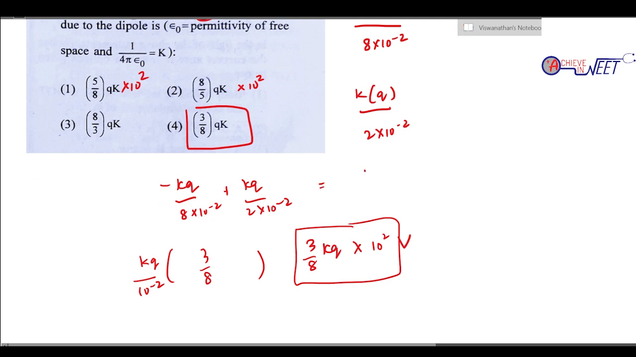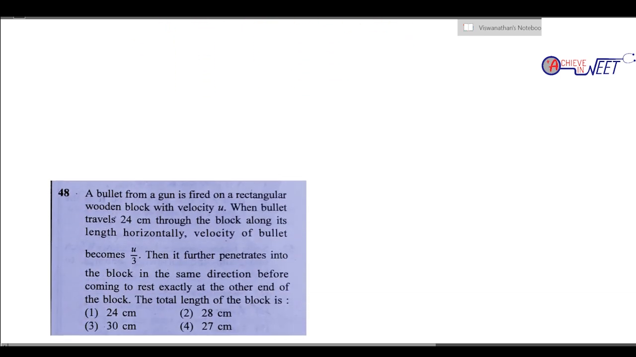Again I'll do it. See, kq by 10 power minus 2 common வெளியே எடுத்து, it's going to be minus 1 by 8 plus 1 by 2. So multiply it by 4 and 4. So 4 minus 1 by 8. It's going to be 3 by 8. So 10 power minus 2 மேலே போச்சுன்னா 10 power plus 2, it's 3kq by 8, 3 by 8 kq.